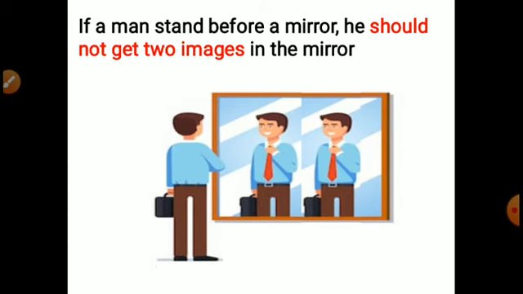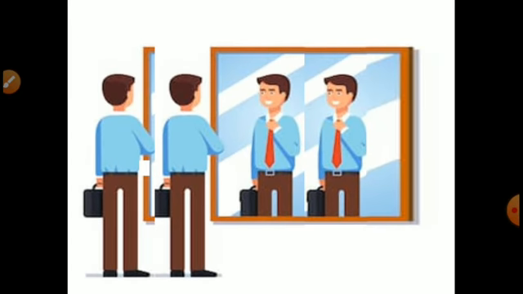If a man stands before a mirror, he should not get two images. He will not get it. That's why such things are not called functions.